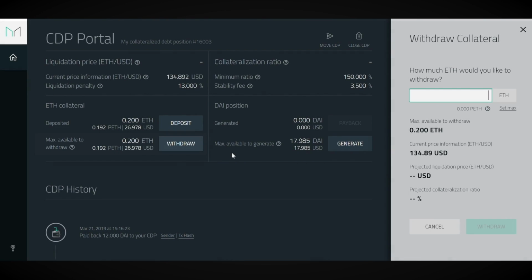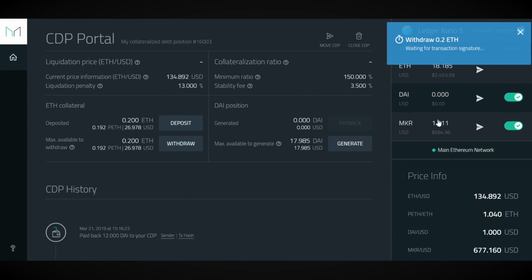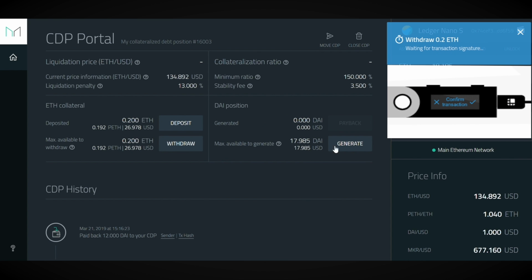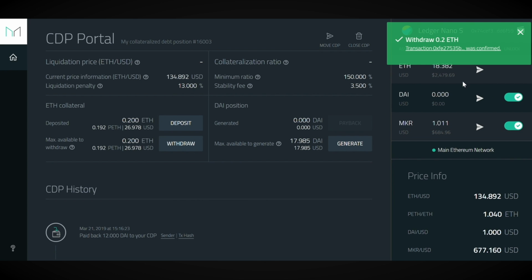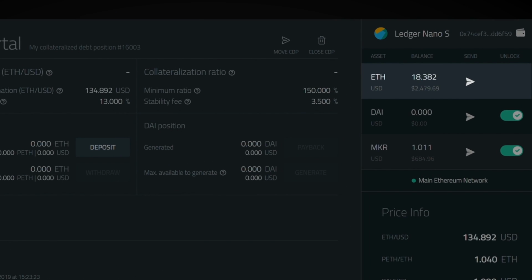To do this, click on Withdraw. In the right-hand pop-up, enter the amount you would like to withdraw, and then click Withdraw. Set your gas price, and a blue pending screen will pop up. Confirm the transaction if on a ledger, and then wait for the green confirmation to pop up. And as you can see, our Ethereum balance increased by 0.2 Ethereum.